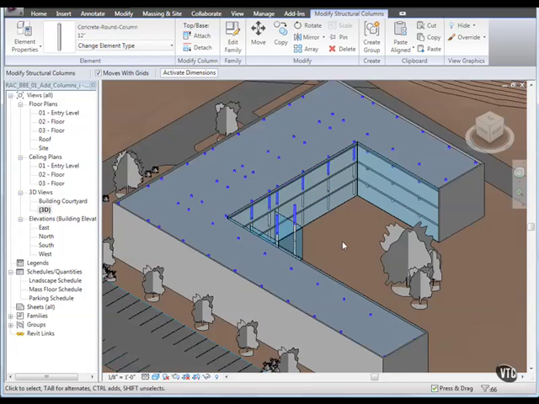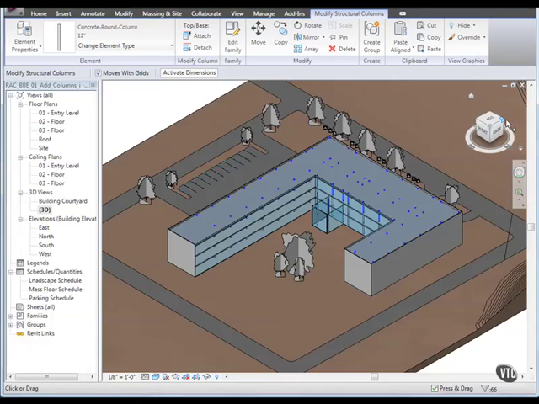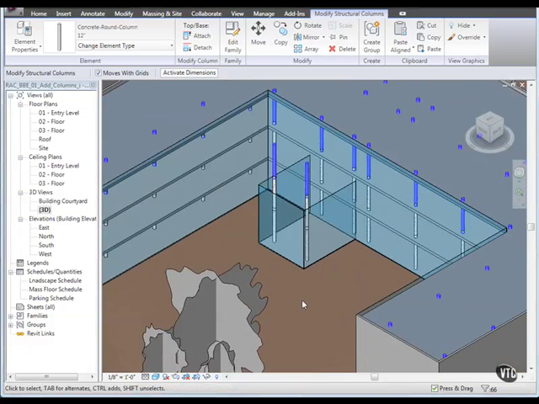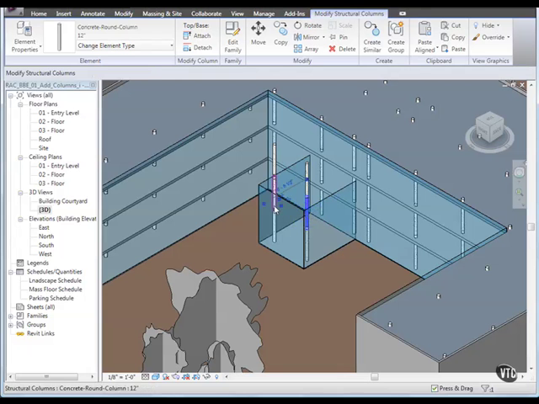Next, we're going to delete the extra columns in the pavilion. Click the top northeast corner of the view cube. Then, zoom into the columns of the pavilion and select the columns in the 2nd and 3rd levels of the pavilion using your Control key.